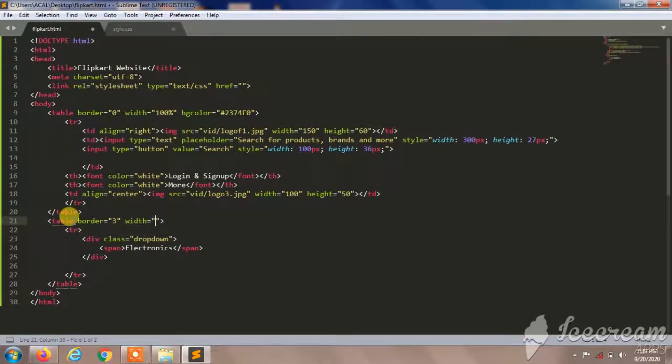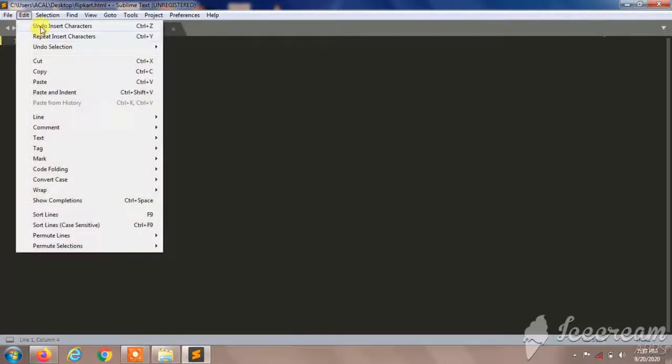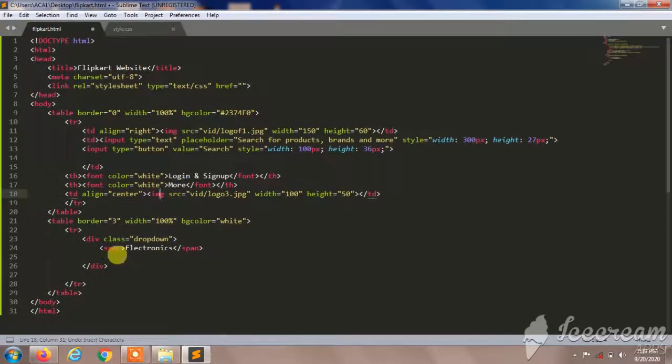So width will be 100%, and your background BG color will be white, and I'm going to save this. After that, after span we are going to create one more div here to make a drop down page over there.